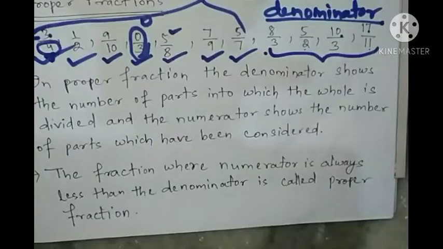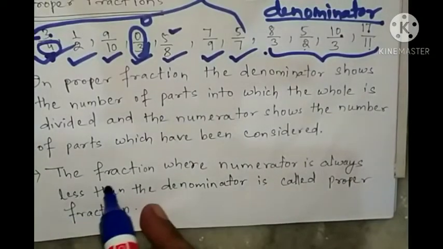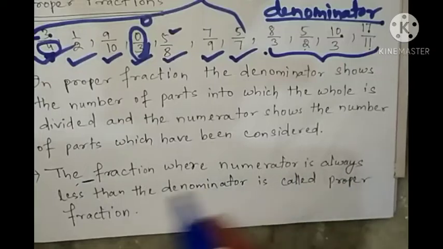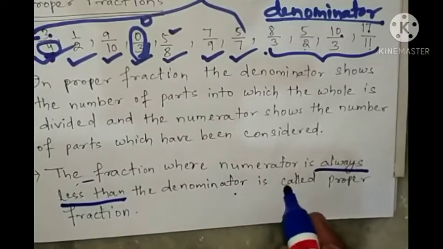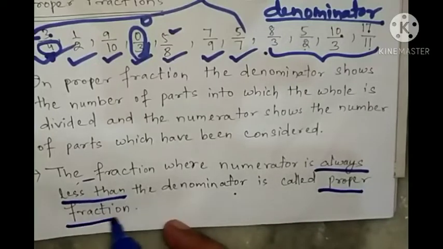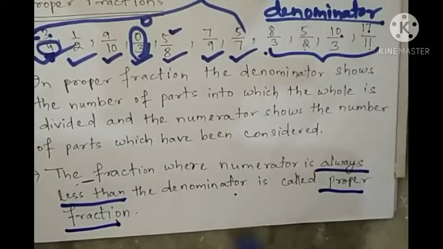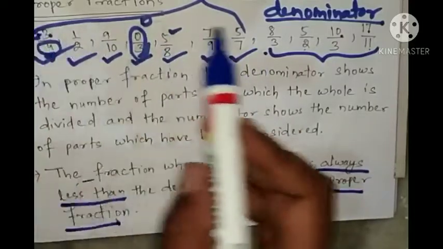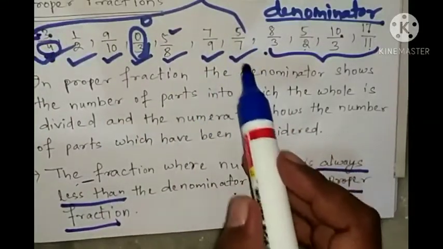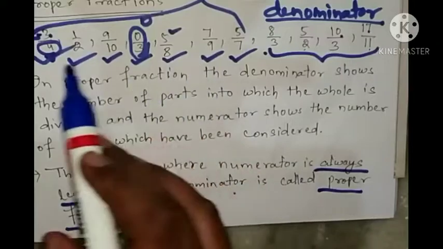So the fraction where the numerator is always less than the denominator is called a proper fraction. That one I already told. So which is a proper fraction? Where the numerator is always less than the denominator. So here you can see from here to here the numerator is always less than the denominator. So these are called proper fractions.